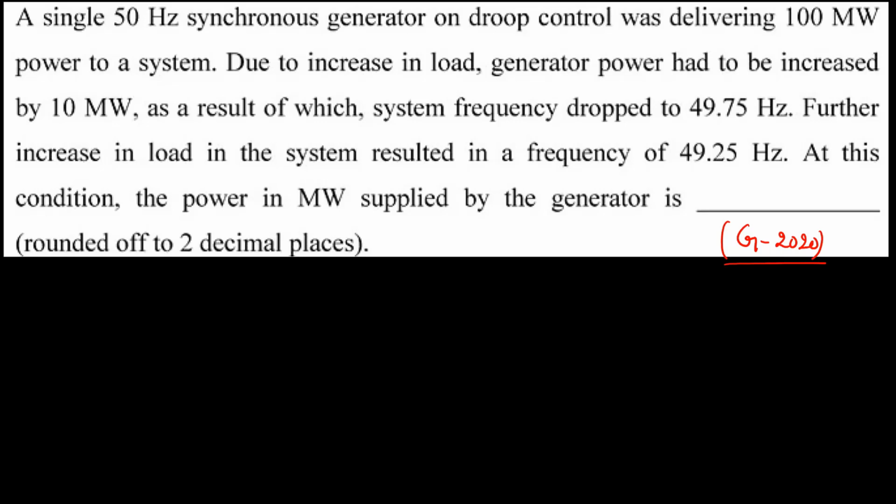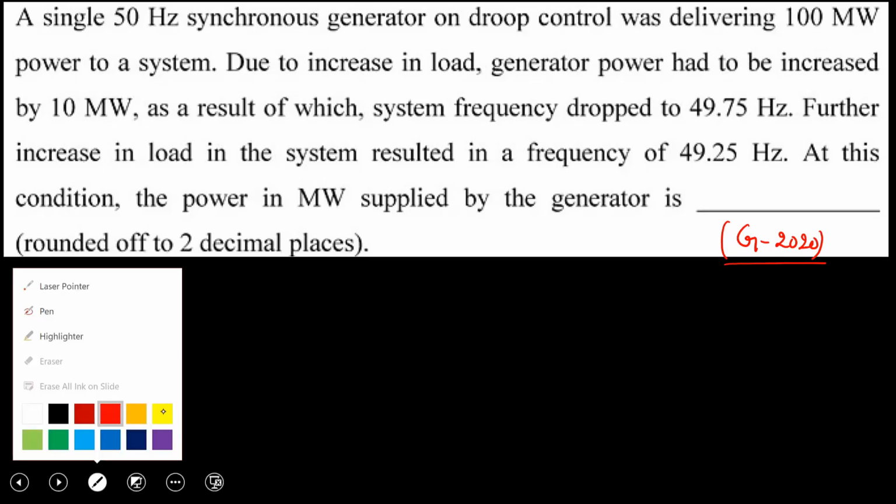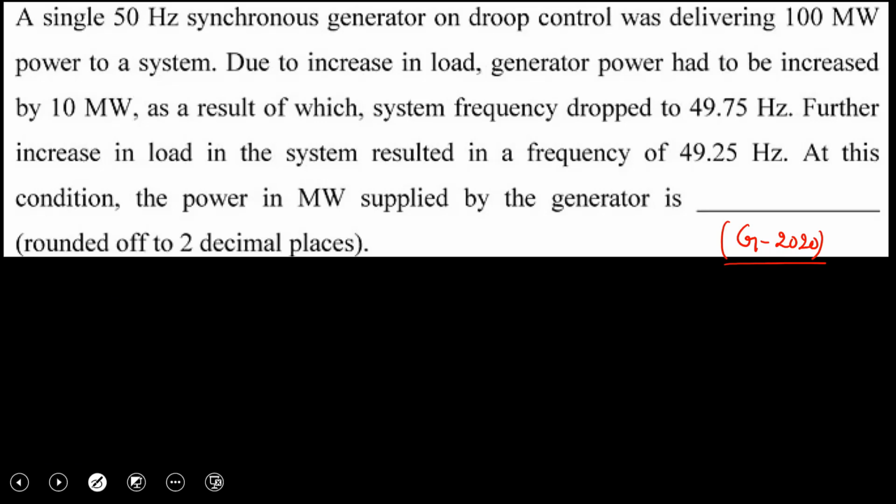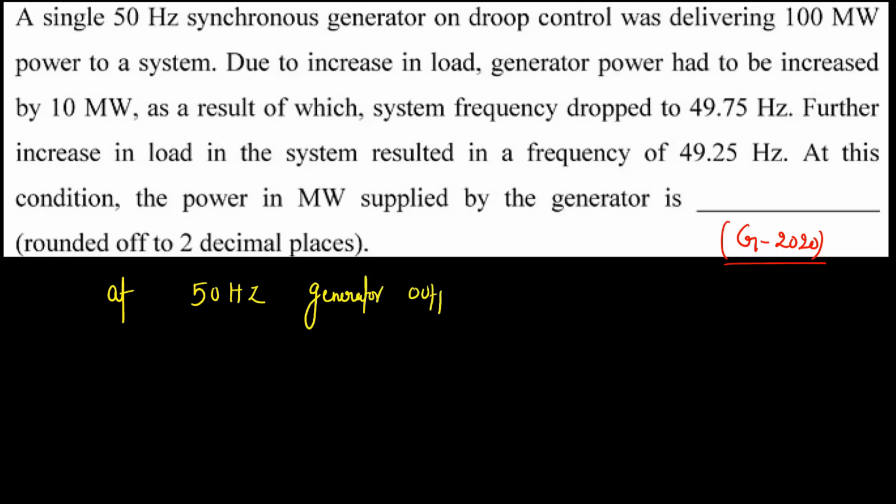As a result, the system frequency dropped to 49.75 hertz. So what is the meaning here? At 50 hertz frequency, my generator output is 100 megawatt.